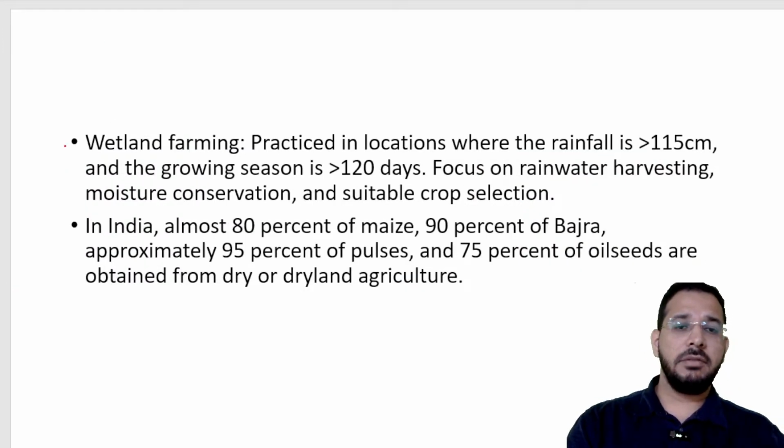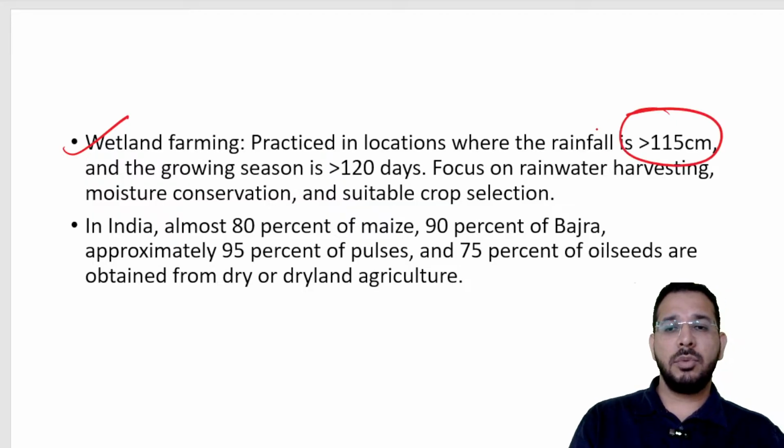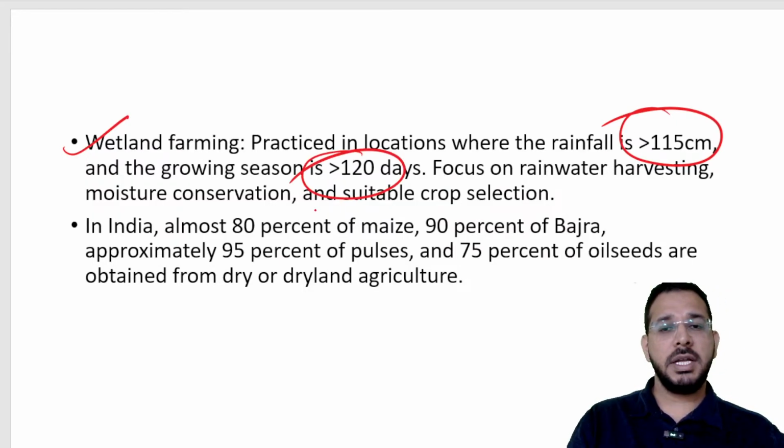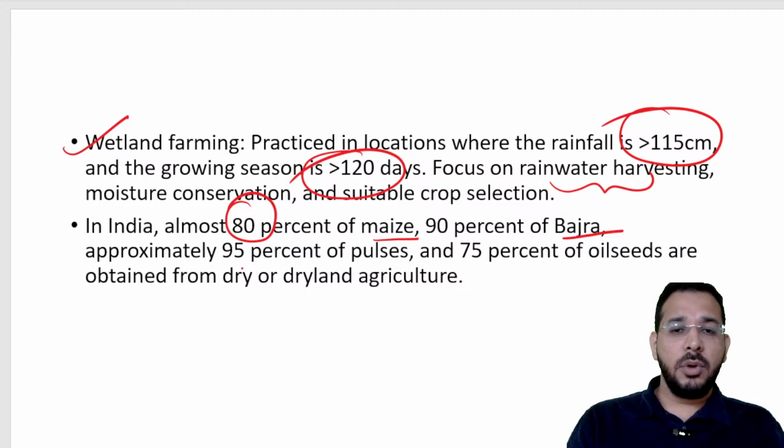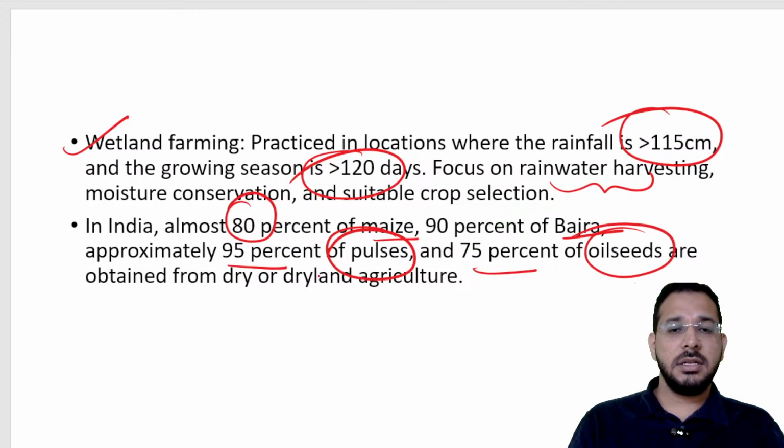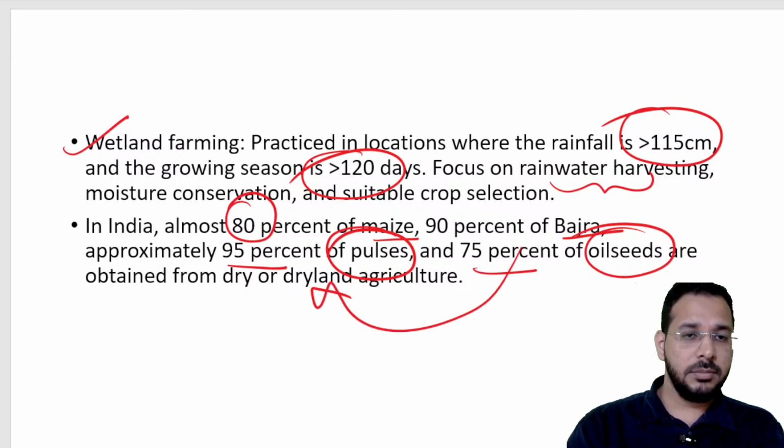Then we have wetland farming, where the rainfall is more than 115 centimeter. The growing season is more than 120 days. Here we focus on rainwater harvesting. In India, more than 80% of maize, 90% of bajra, approximately 95% of pulses, 75% of oil seeds are all grown in dry or dryland agriculture only.